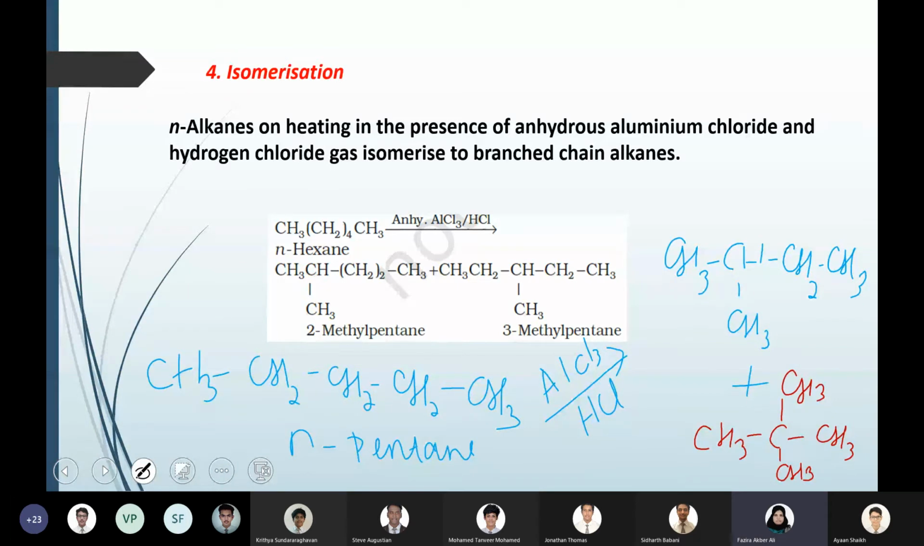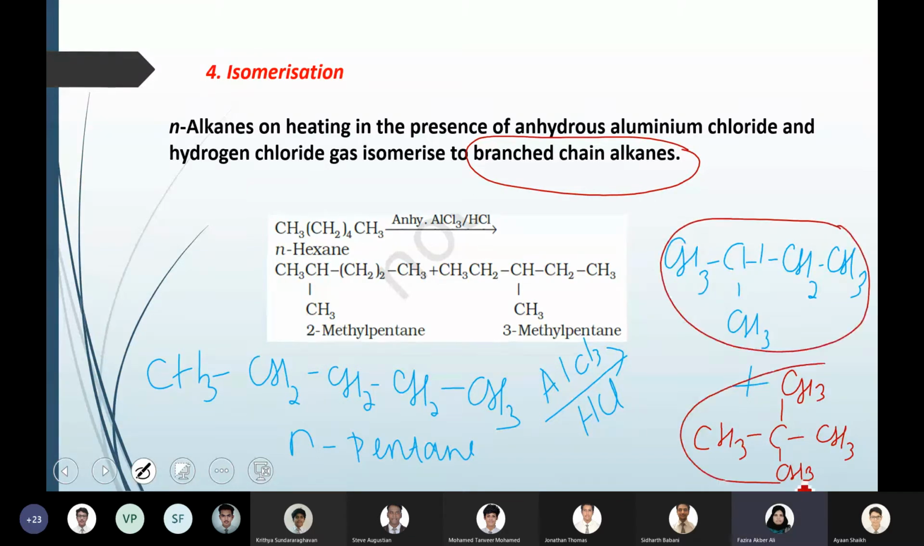So isomerization means a normal long chain compound, on treating with aluminum chloride and HCl, can be isomerized to get branched chain alkanes. So it will always be a mix of products. Mostly it will be more than one product, and when it goes to higher alkanes, the number of products increases. Here for normal pentane, these are the 2 possibilities, so you get both products. But for normal hexane, there will be more possibilities. When it comes to heptane, octane, nonane, the number of branched chain alkane isomers increases. So it's a mix of many products.